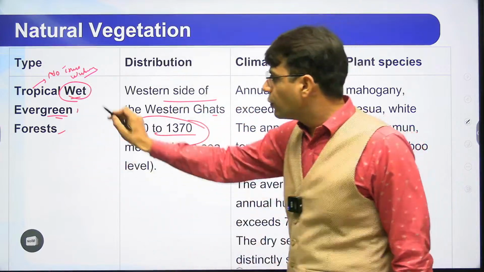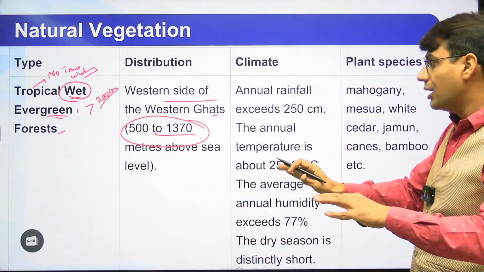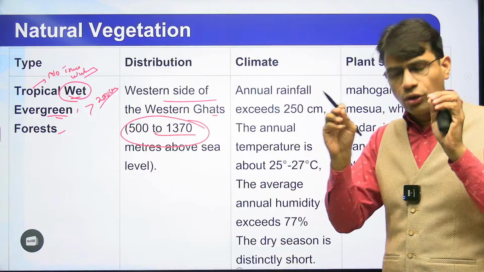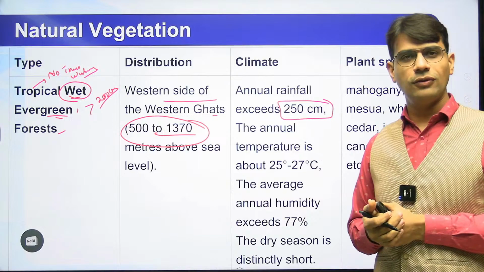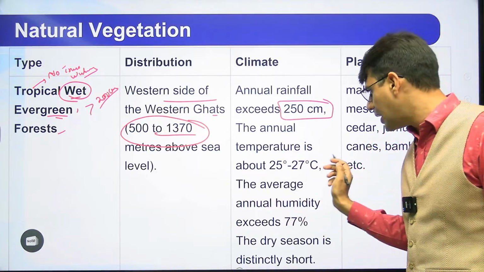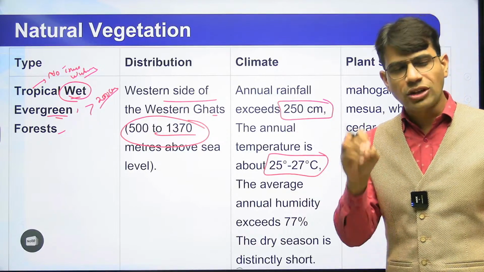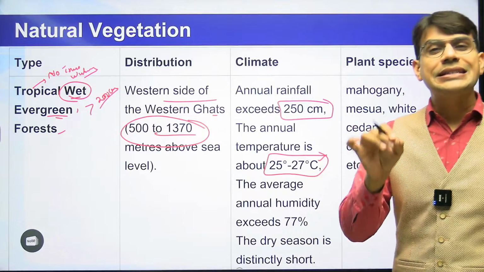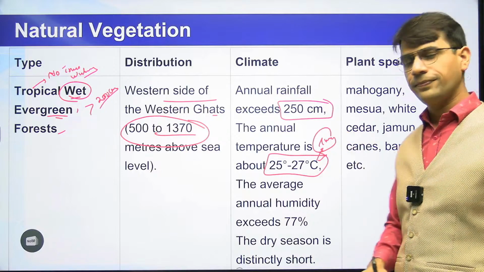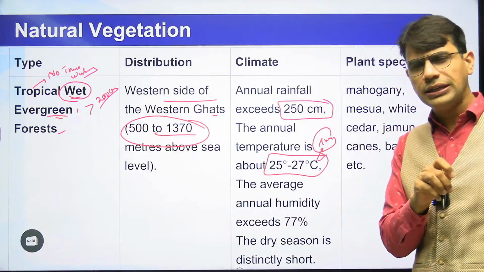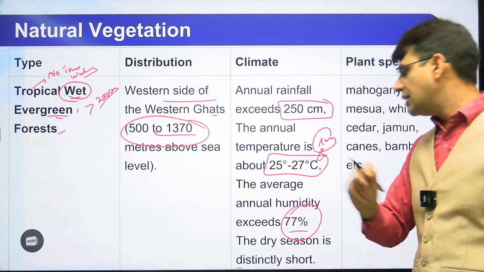That means rainfall will be more than 200 centimeter in that case. ठीक है, it is an area where there is no true winter, but rainfall will be more than 200, मतलब around 250 centimeter rainfall will be there. And when there is no true winter, that means average temperature will be 25 to 27 degrees Celsius, because it is a tropical condition. So over here, if I talk about the humidity, the air is going to be highly humid. That's why humidity will be around 77%.